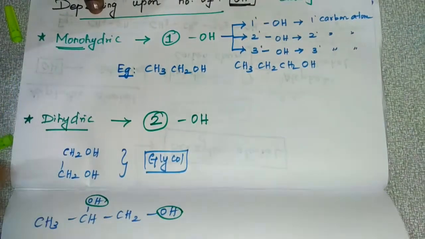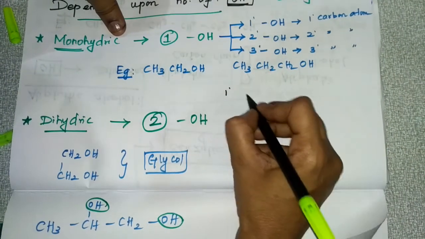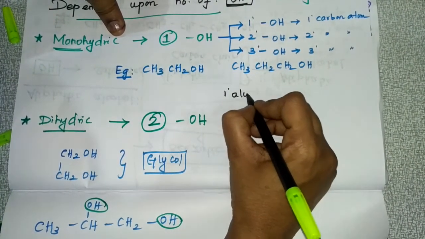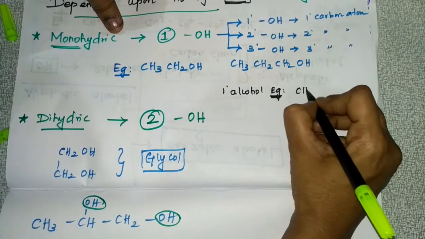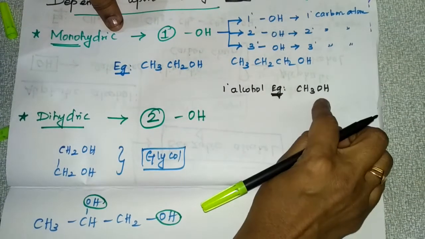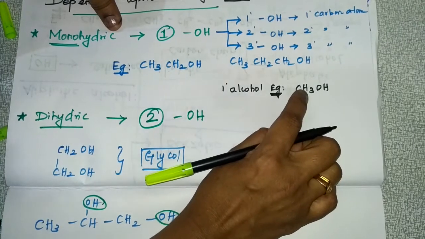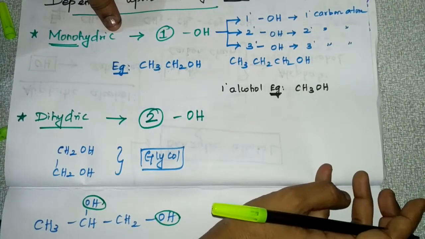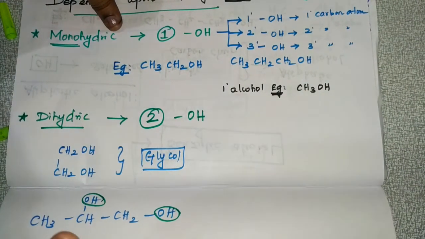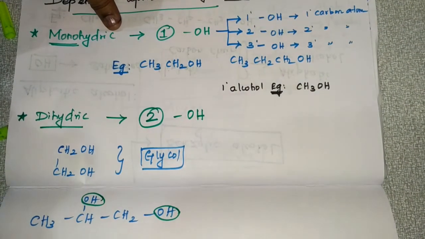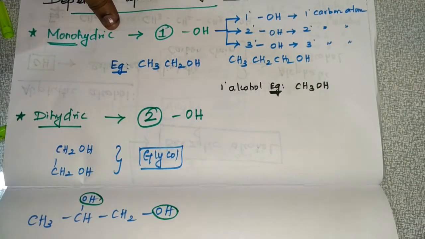See, I'll give you an example for primary alcohol. If you take a primary alcohol example, you can write CH3OH. This OH is attached to only one carbon atom, that is the primary carbon atom. If that particular carbon atom is not attached to any other carbon atom, that is a primary carbon atom.